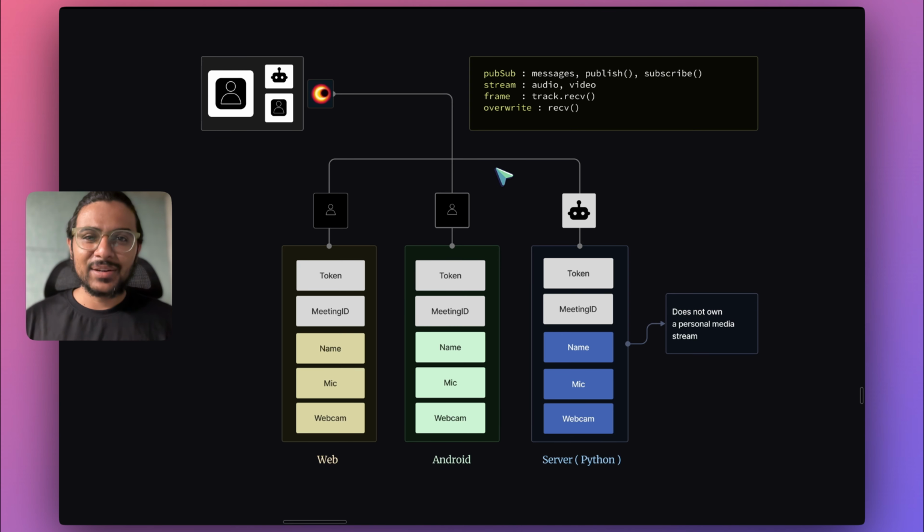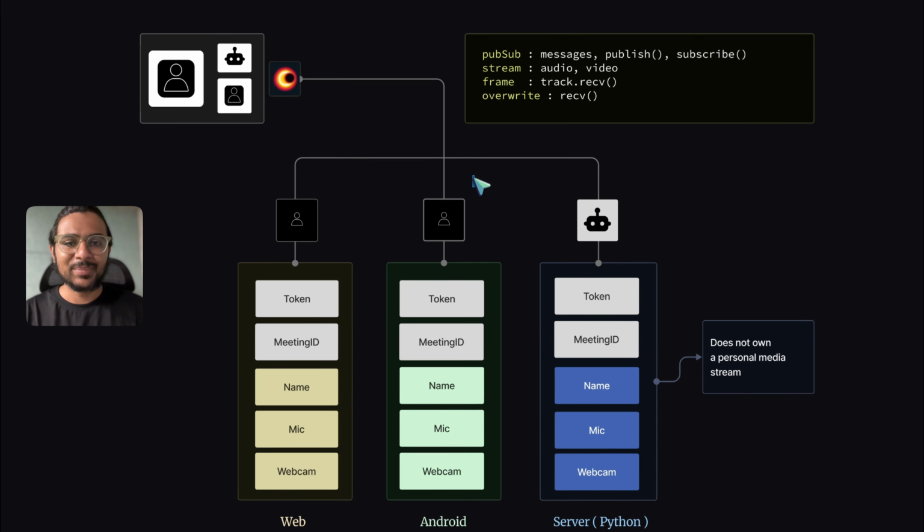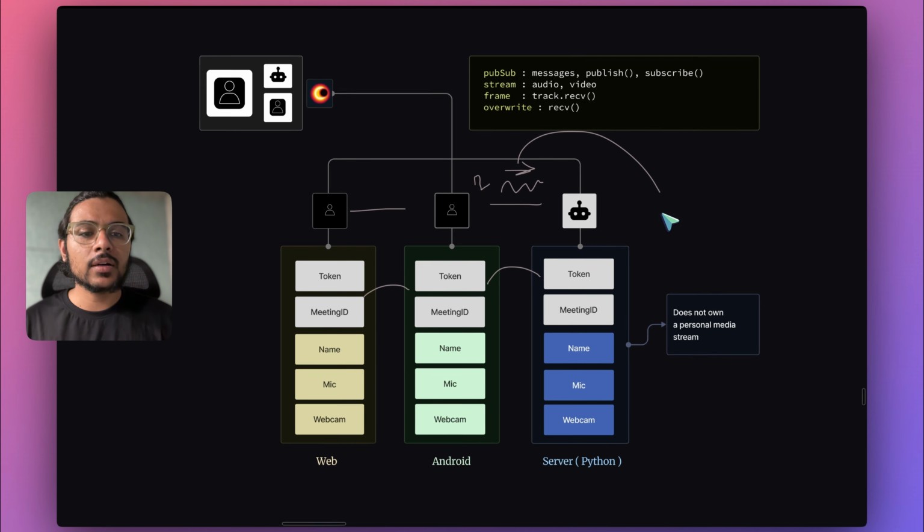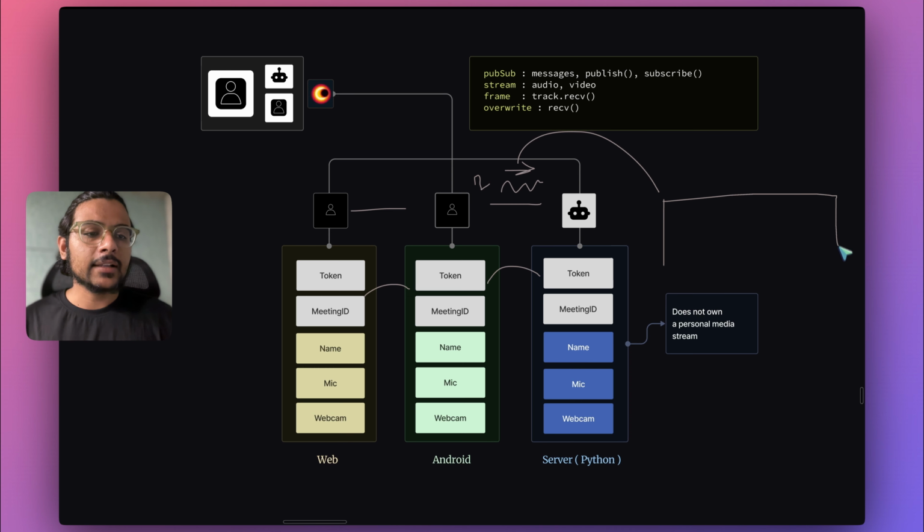This is something I repeated many times, so let me repeat that again. Let's say second participant is actively speaking in current session. All the other participants, including second participant, can access its media stream providing they are using the same credential. Our bot is no different. It also has access to its media stream. Once it has access to its media stream, there are other tasks that need to be done, and that's why we need a server, and that's why we are using Python SDK.